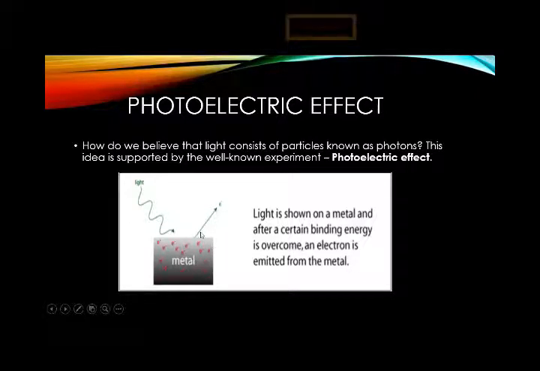As you can see, here is the metal and it has many free electrons, because all the atoms have free electrons in their outermost shell. And when light strikes that metal, it emits those electrons to the outer side.